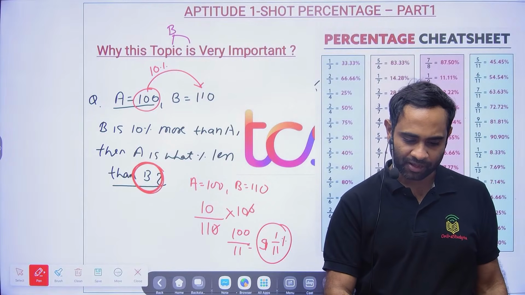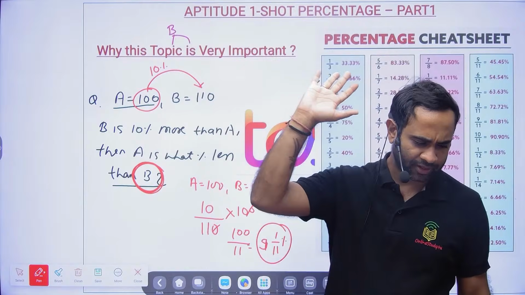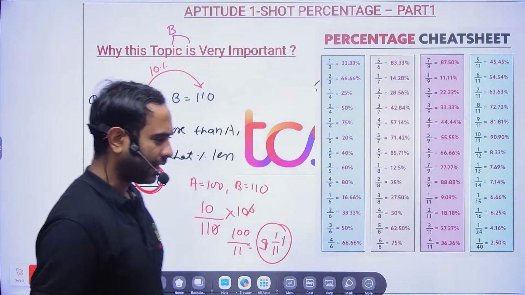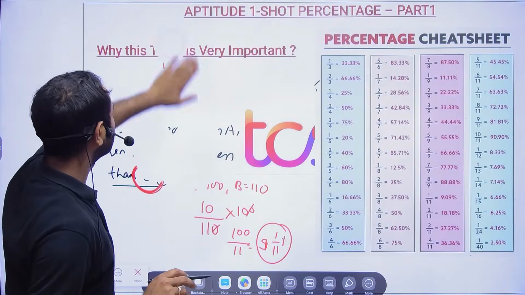Bhai, sabko aashirwad hai mera, main bhagwan nahin hoon, but sabko aashirwad hai mera. Everyone get a job this year. That's what I wanted, nothing else. Okay, so that is also clear.